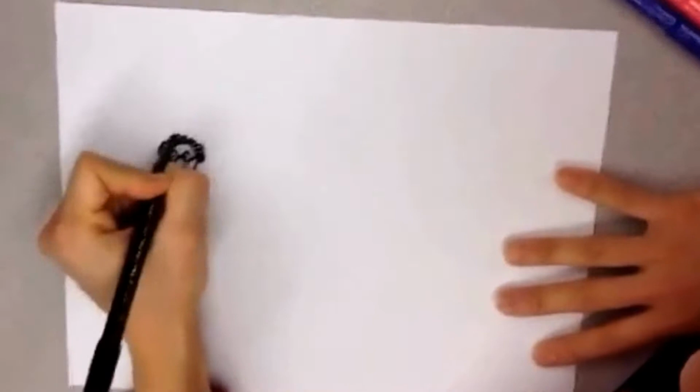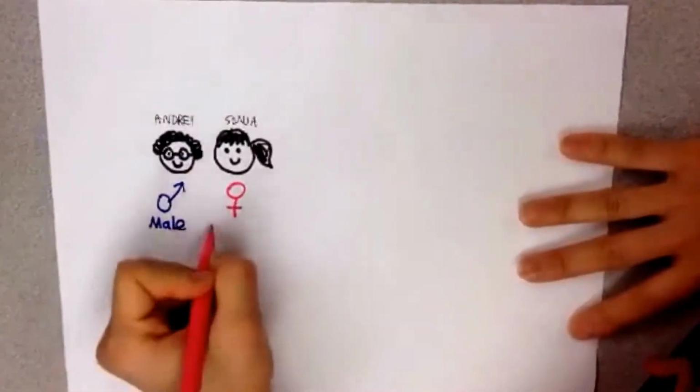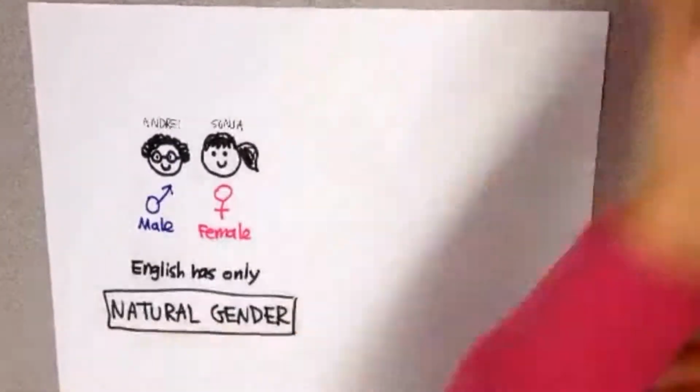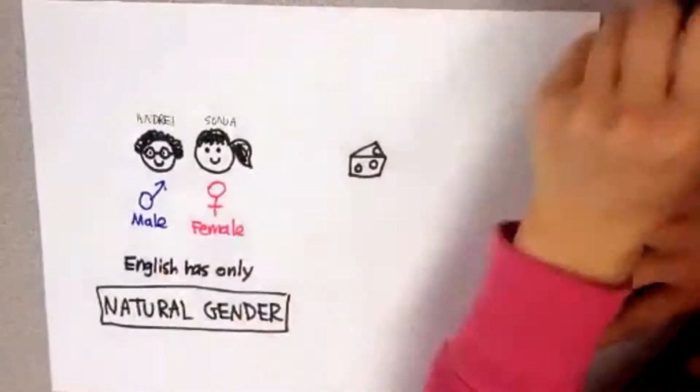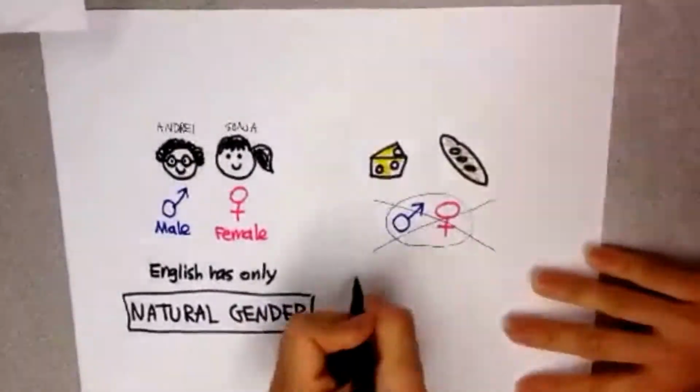If we asked you for the gender of Andre and Sonia, it wouldn't take much thought to conclude that Andre is male and Sonia is female. We call this biological distinction of gender the natural gender. But what if we asked you for the gender of inanimate nouns such as cheese and baguette? Clearly this is not as intuitive, as neither of these objects are biologically male nor female.